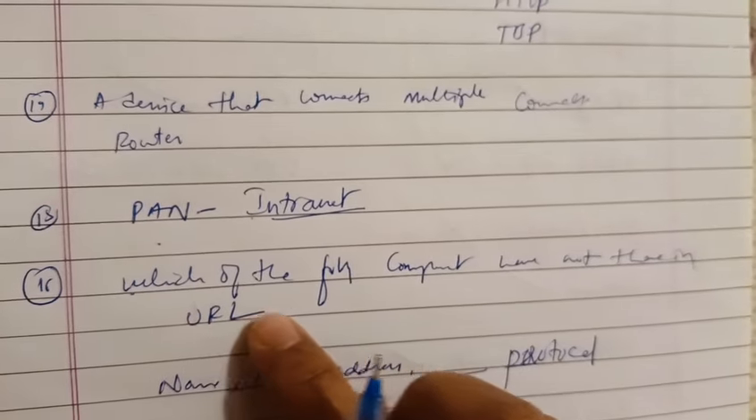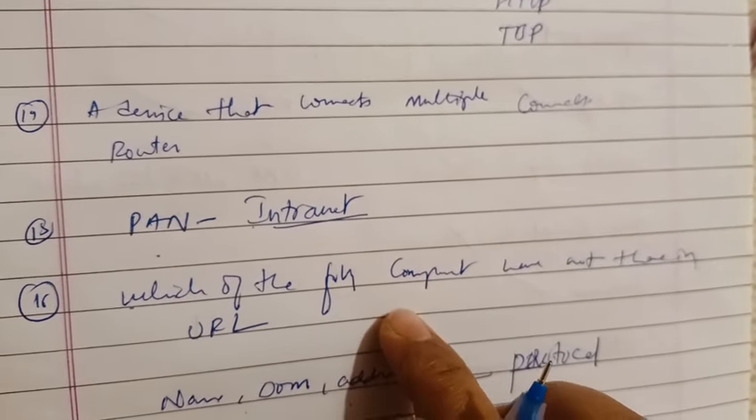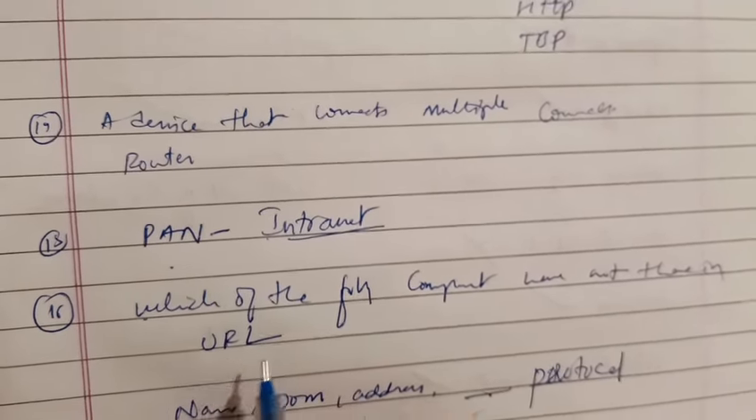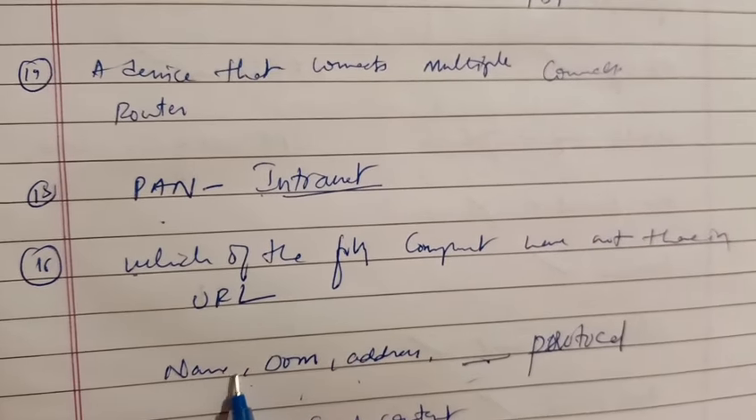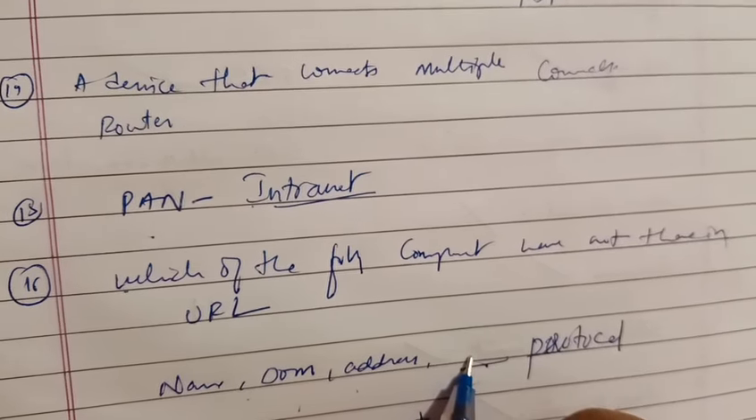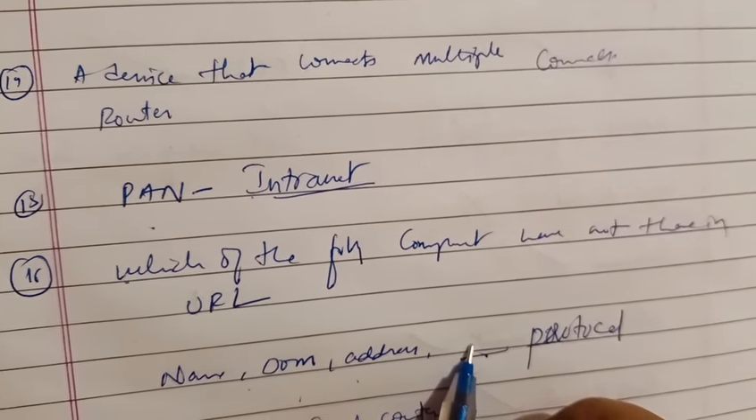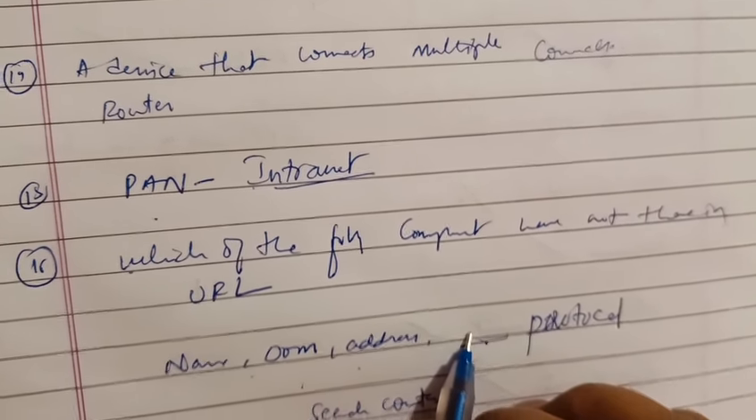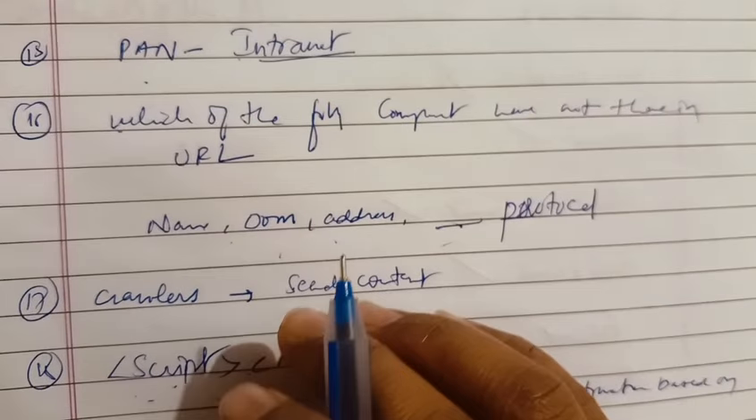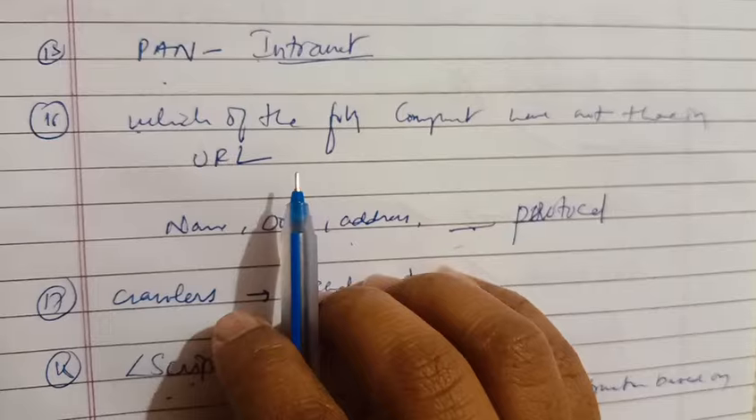Okay, then which of the following components does not come under the URL. The options were name, domain, address, protocol. I think one more thing was there, port. I'm not sure what that was, and I don't even remember what I marked. But I have just written how much I remember.